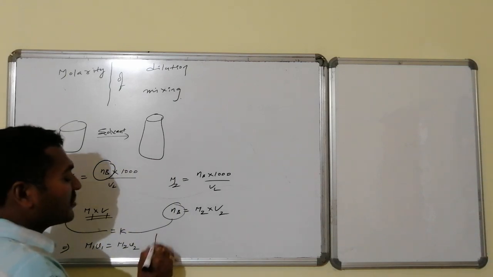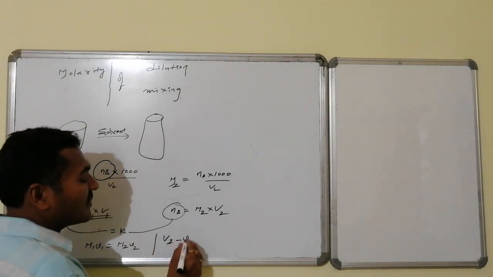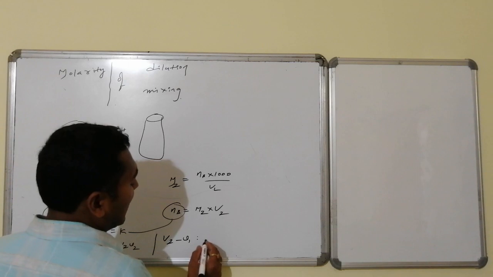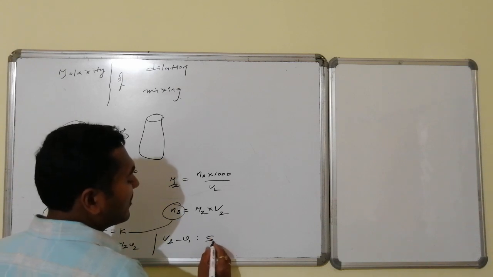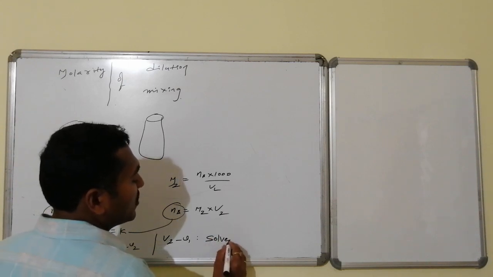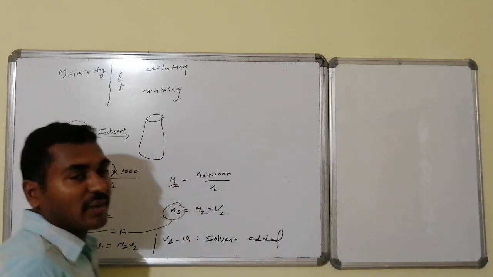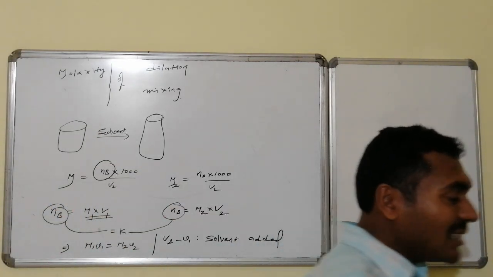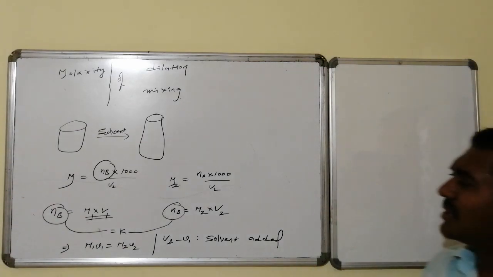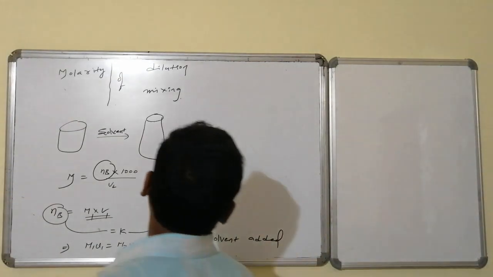M2 V2, and moreover V2 minus V1 will become equal to what? Added solvent will become equal to V2 minus V1. Solvent added will become equal to what? V2 minus V1. This is the dilution formula for molarity. You can go for problems also. Let us go for a problem.